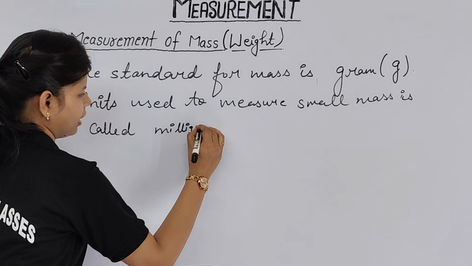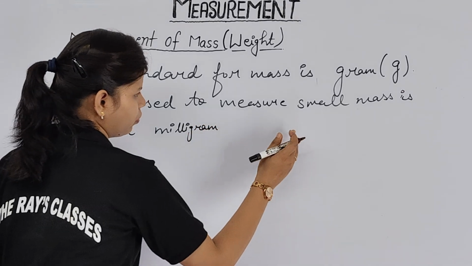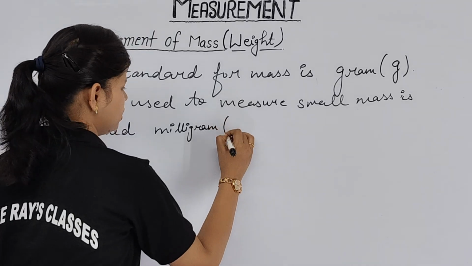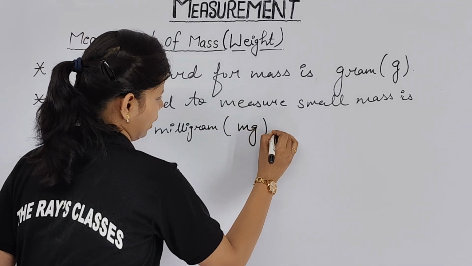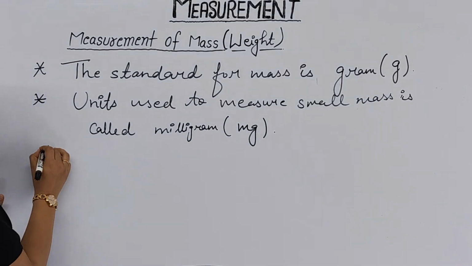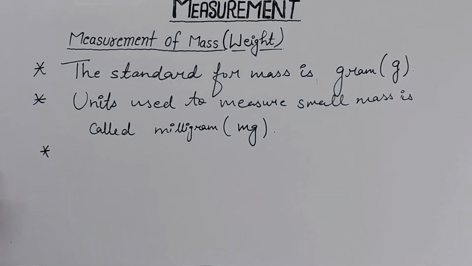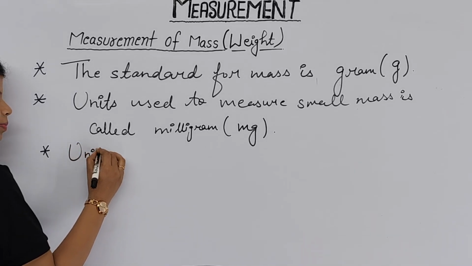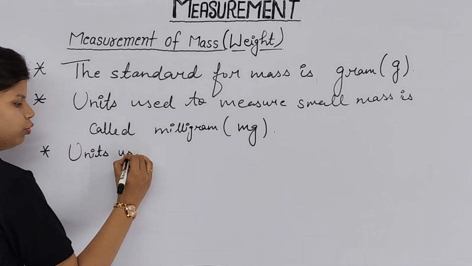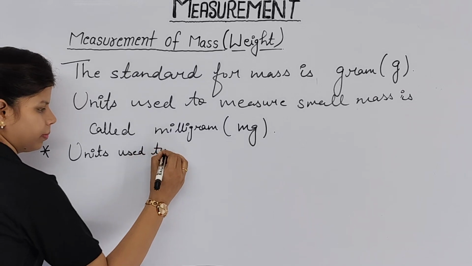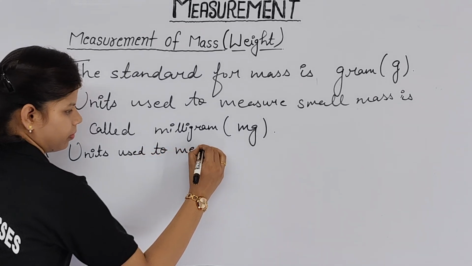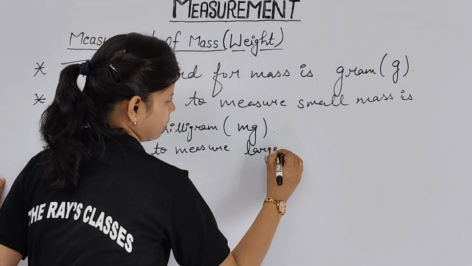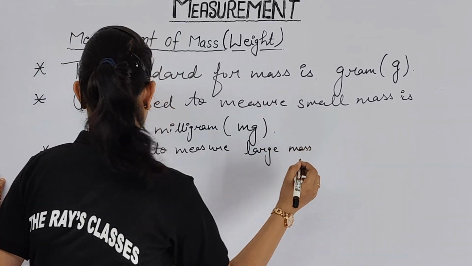That means first our standard unit is gram, and if you have to measure very small mass, then we use the unit milligram. And third, the unit used to measure large mass is kilogram.